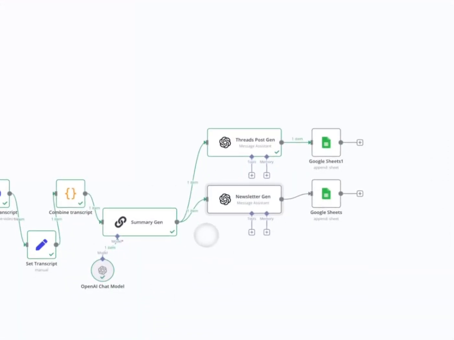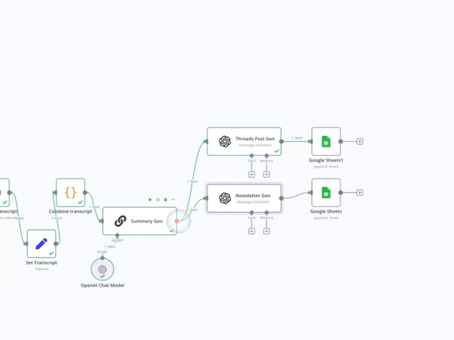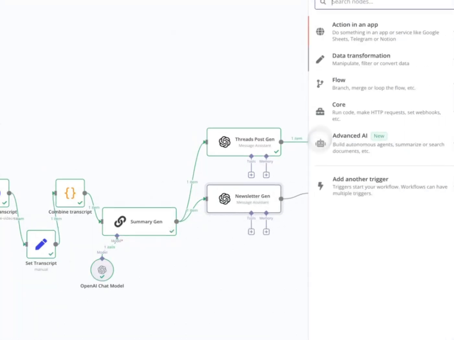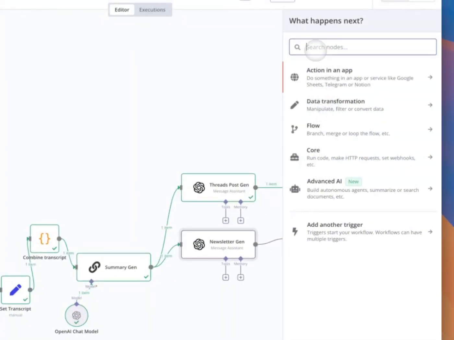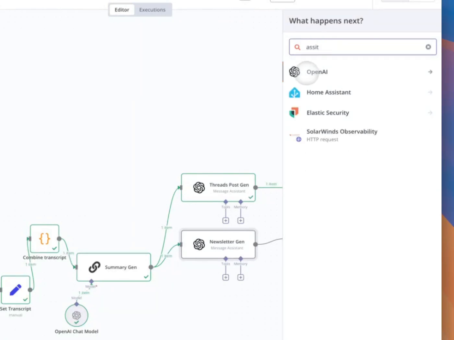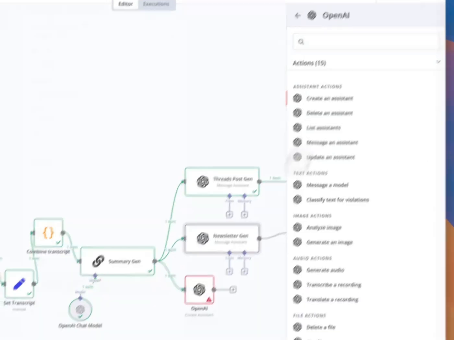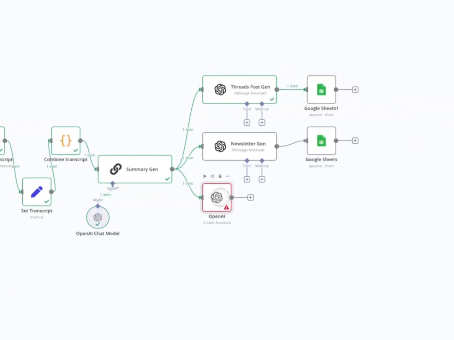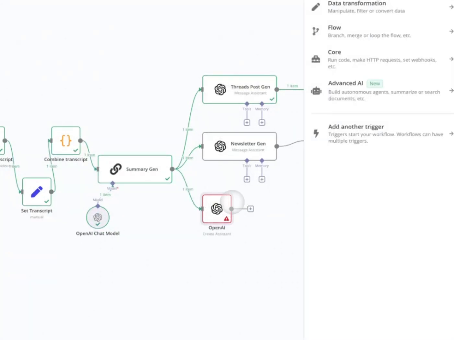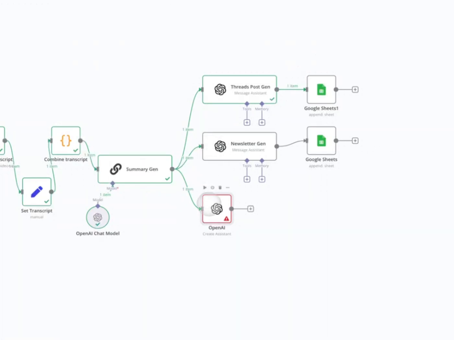In this way, like I said earlier, you can also add more. Here, create an assistant, and then you can also add a Twitter version, Instagram version later.